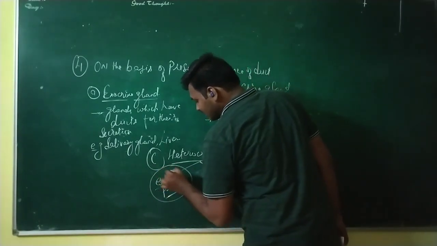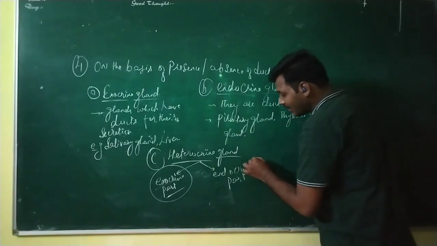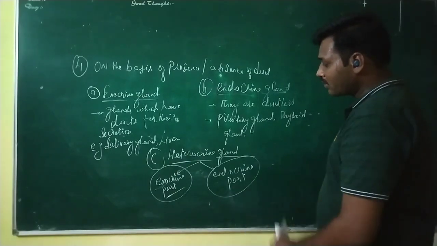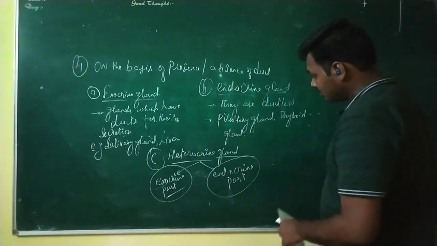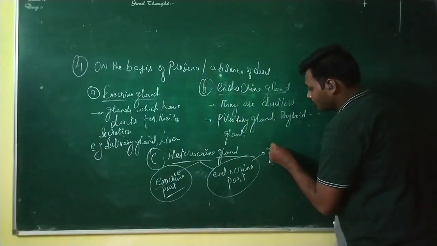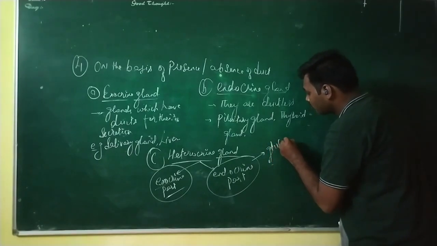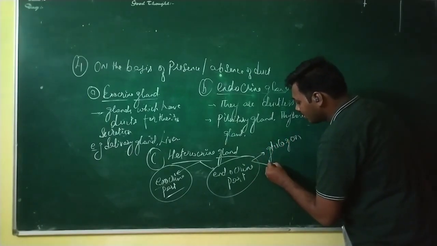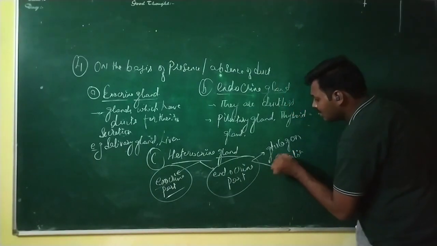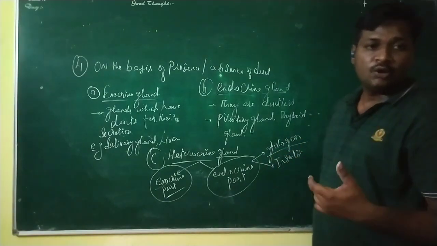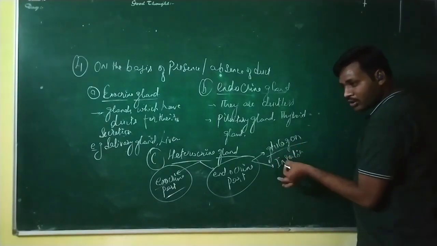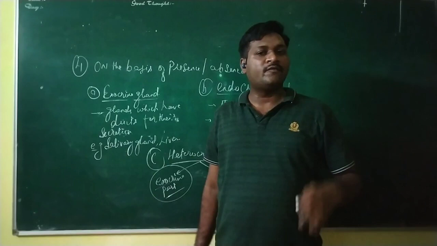As a part of the exocrine system it releases enzymes, and as a part of the endocrine system it releases hormones. The two hormones are glucagon and insulin. The role of glucagon is to maintain the lower level of sugar, and the role of insulin is to maintain the higher level of sugar within the blood.